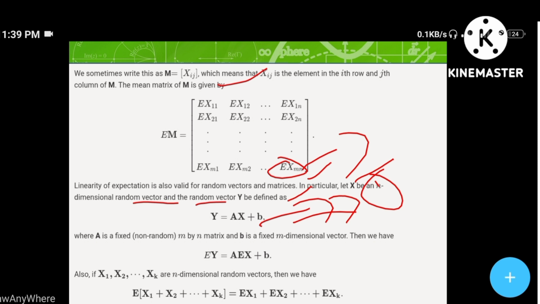Then we have E of Y is equal to A EX plus b. Also, if X1, X2, up to Xk are n-dimensional random vectors, then we have E of X1 plus X2 plus up to Xk is equal to EX1 plus EX2 plus up to E of Xk. I hope you understand this slide too.